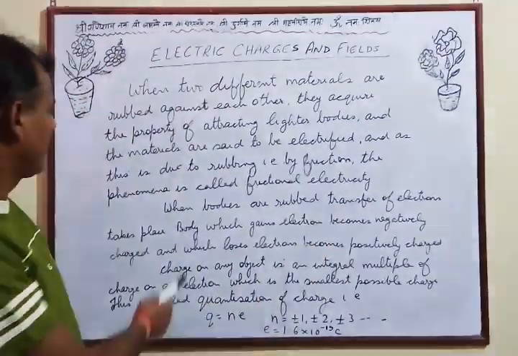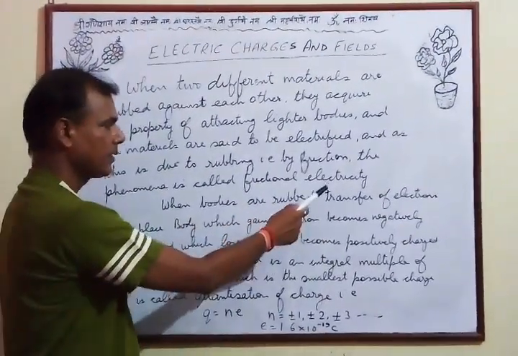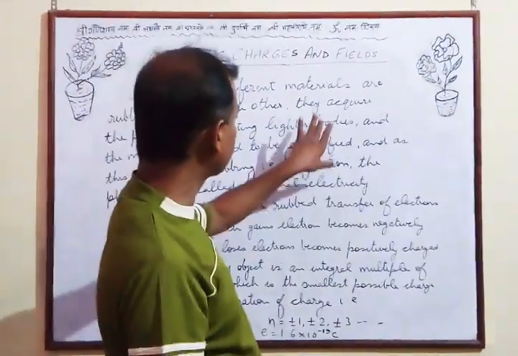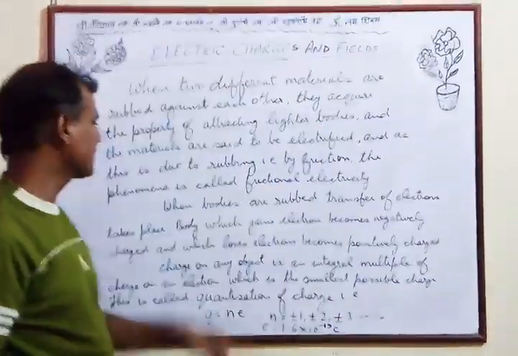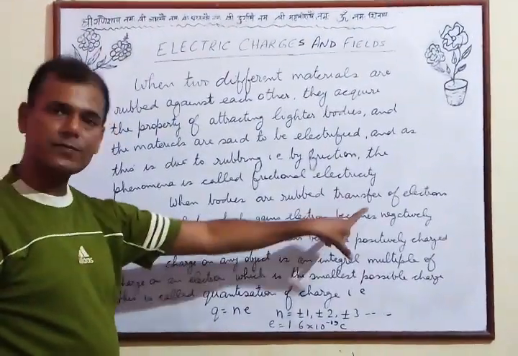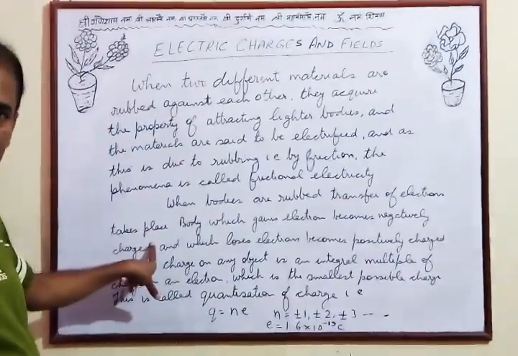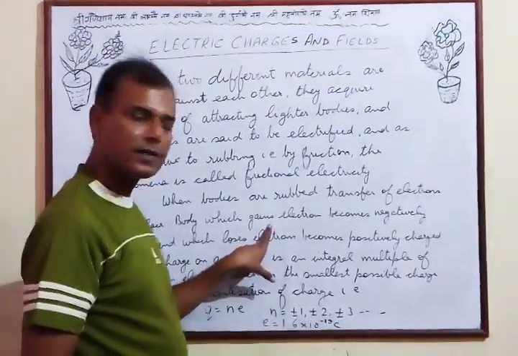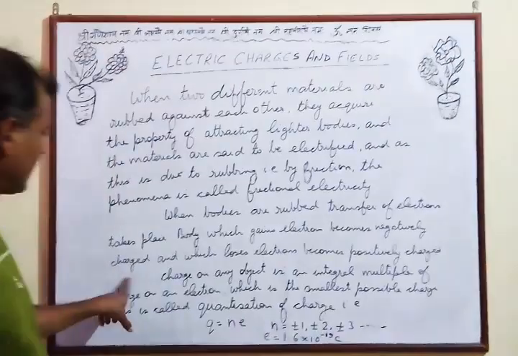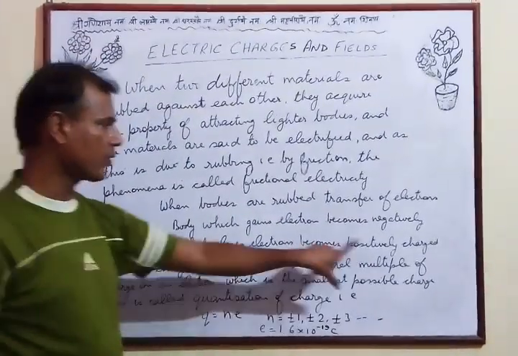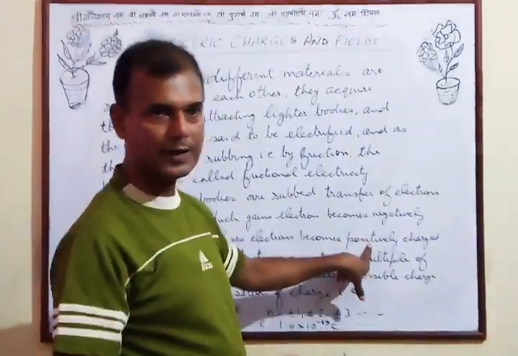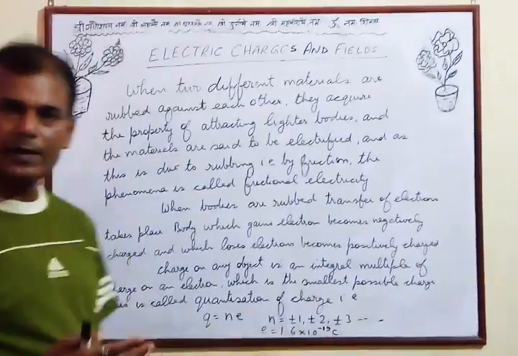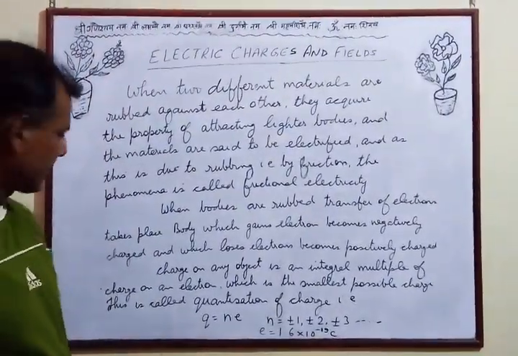When bodies are rubbed, transfer of electrons takes place. Now the question arises, why do they start attracting? What happens when the bodies are rubbed? Transfer of electrons takes place. The body which gains electrons becomes negatively charged, and the body which loses electrons becomes positively charged. We know that like charges repel and unlike charges attract.